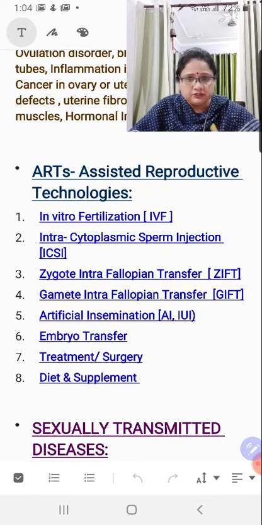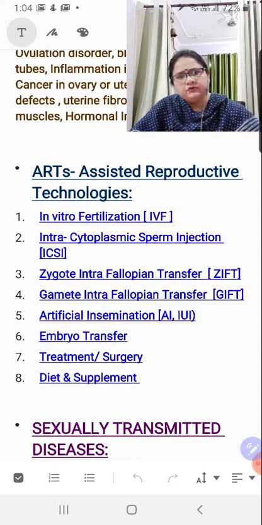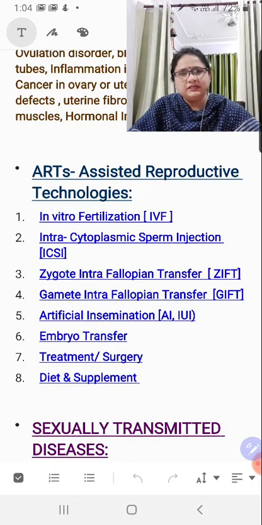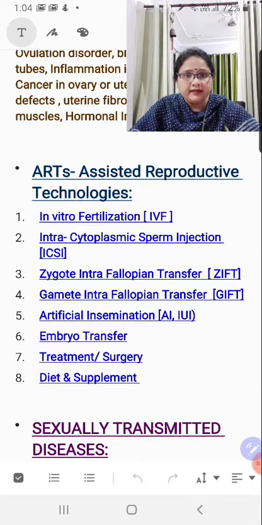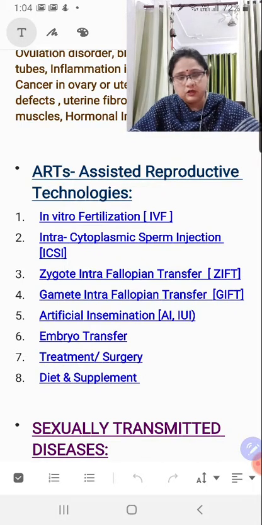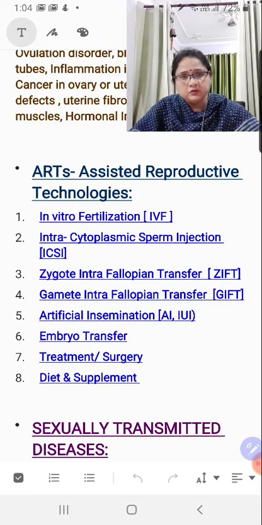If you can see last three, they are general. Embryo transfer is the way you are introducing back the zygote into the uterine cavity. Similarly, here you wait for some time and then you convert it. You allow that zygote to undergo the cleavage process, and once it transforms into the blastocyst like structure, that's a multicellular structure, so you will call it embryo, and then you reintroduce it into the uterine tract.